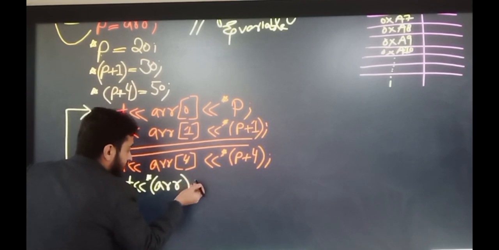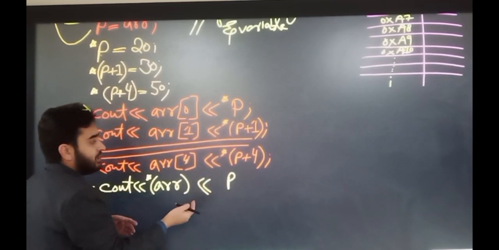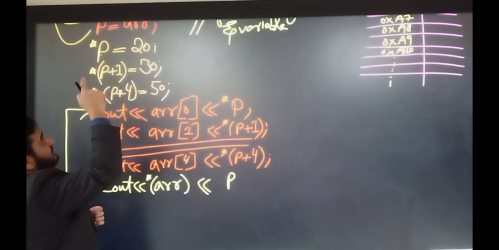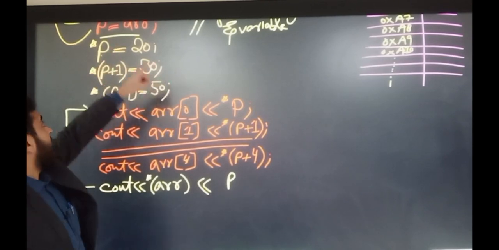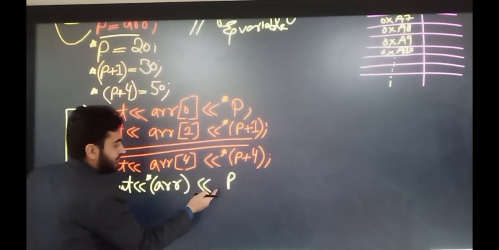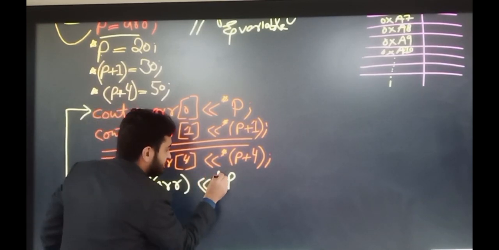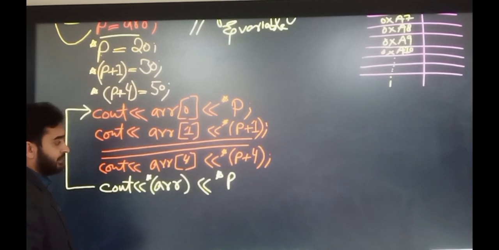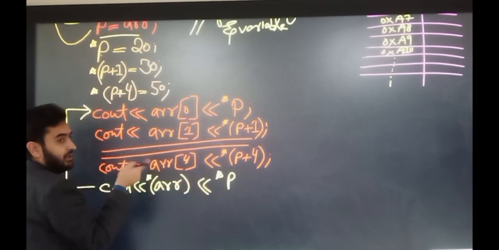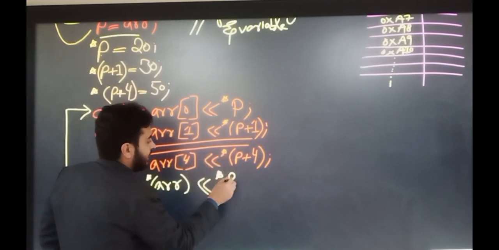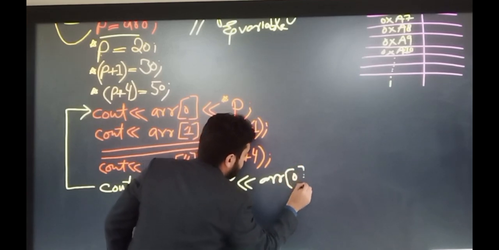In a similar way we can also use the pointer. We have already saved the first address of the array into the pointer p. So the first address will be dereferenced by the dereference operator. In this way we can access the first element of the array, or we can use arr with the index number.